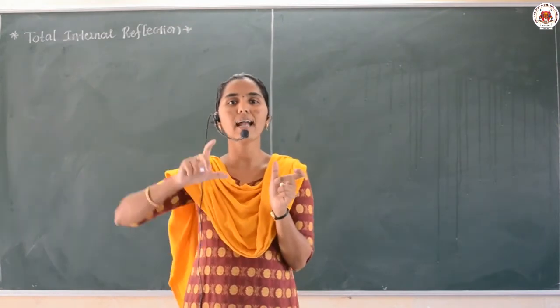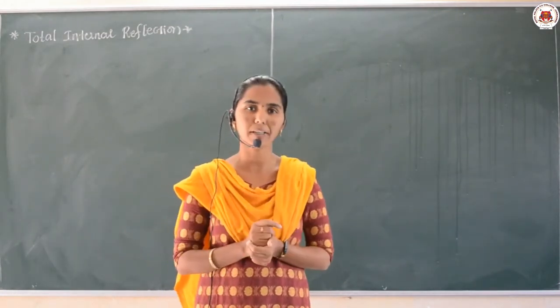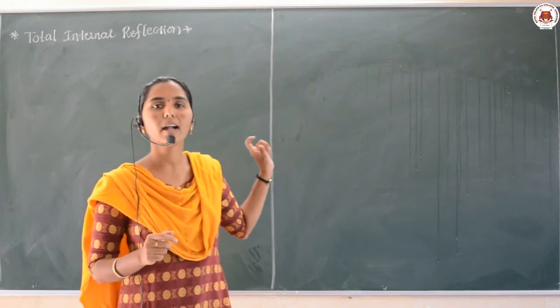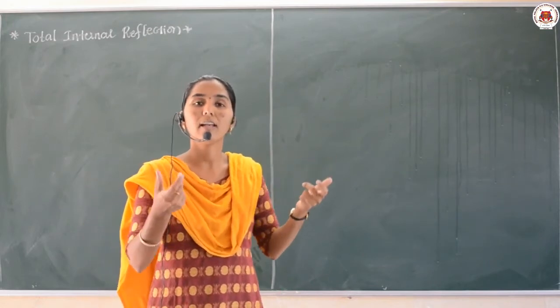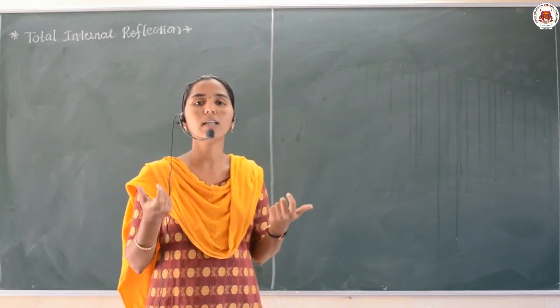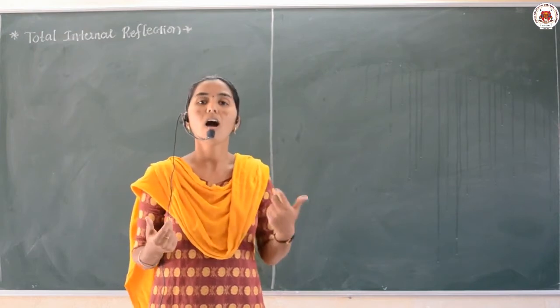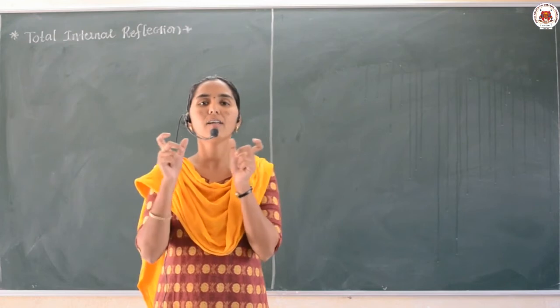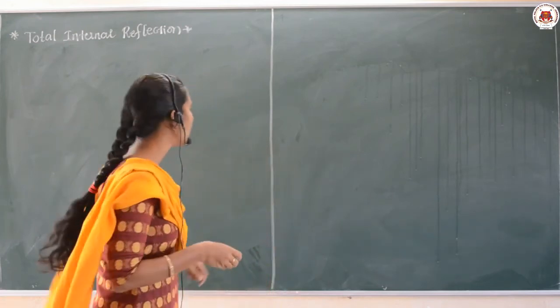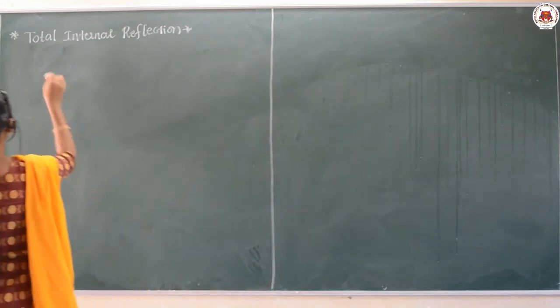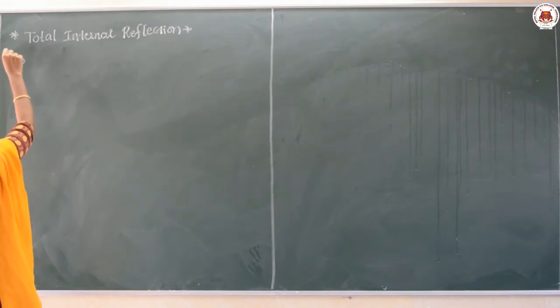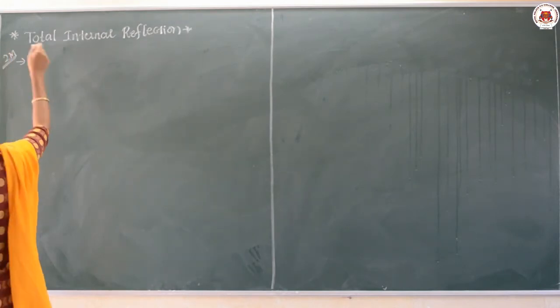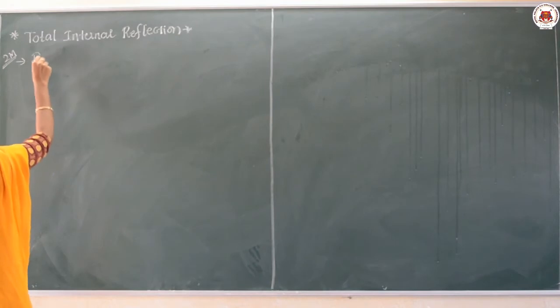Yes, and today let us discuss the relation between the critical angle and the refractive index of the medium. When light undergoes total internal reflection, how can the relation between the critical angle and the refractive index be obtained? Let us derive it today. It is an important 2-mark question.